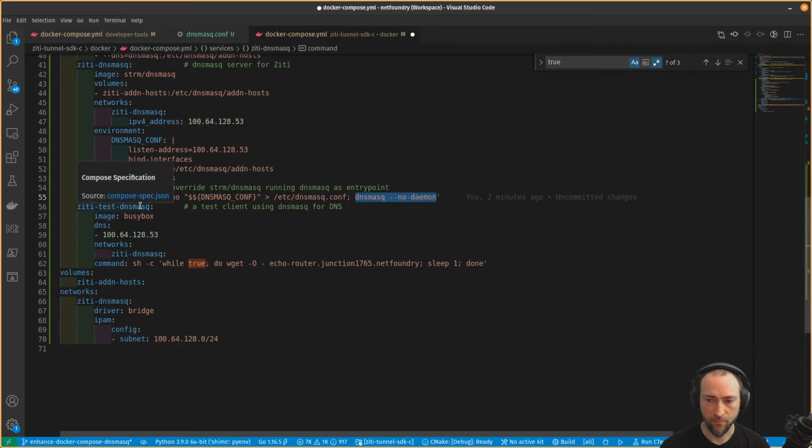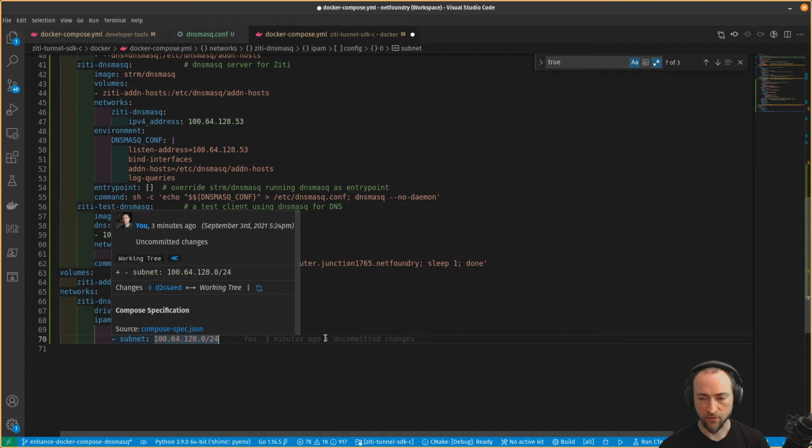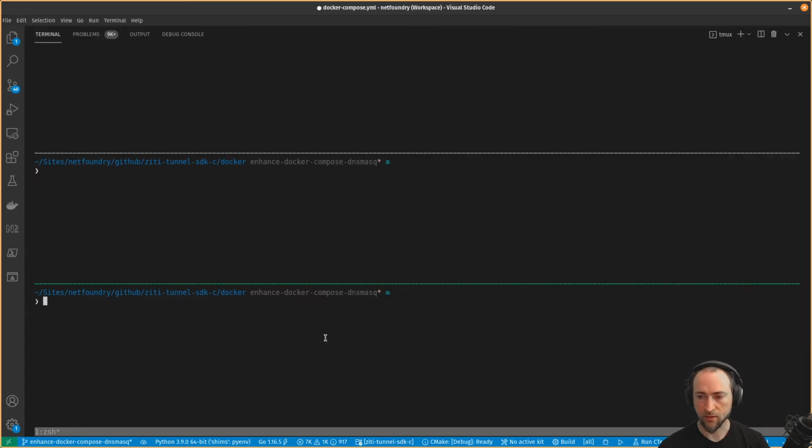And then just a busybox container to make sure that this DNS is working. So we've hard-coded the name server for that testing client container. And that's the same IP address that the dnsmasq server is bound to in the Docker network. So here's our Docker network, named ZDDNSmasq. All right, that's all the nuts and bolts. Let's take a look at the terminal here and fire it up.